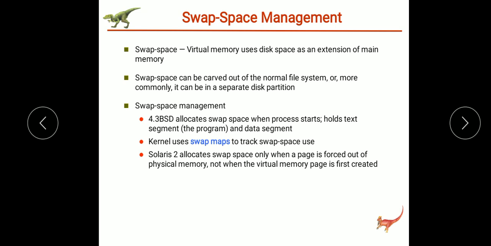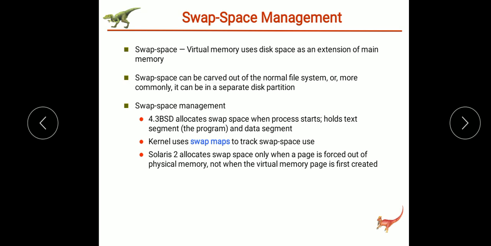And this approach creates a fixed amount of swap space during the disk partition. Let's consider an example for the swap space management. Our modern operating systems allocate swap space only when a page is forced out of the physical memory rather than when the virtual memory page is first created.